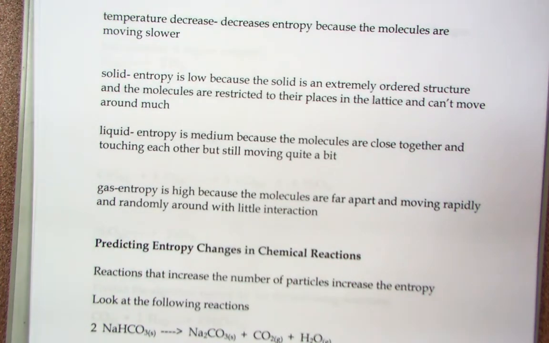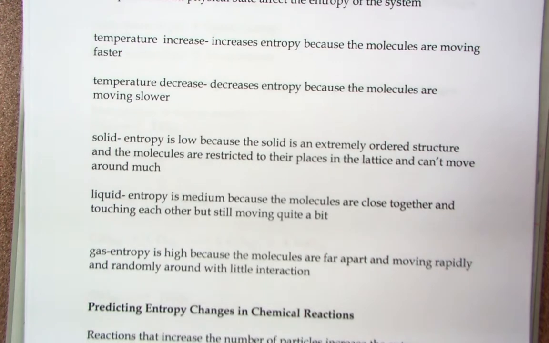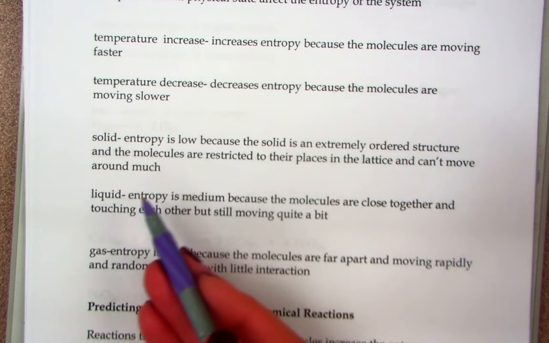So temperature and physical state affect the entropy of a system. When the temperature increases, the entropy increases because the molecules are moving a lot faster. And as you move faster, it gets more chaotic and random. So that makes perfect sense to me and seems logical. If the temperature goes down, the entropy goes down.